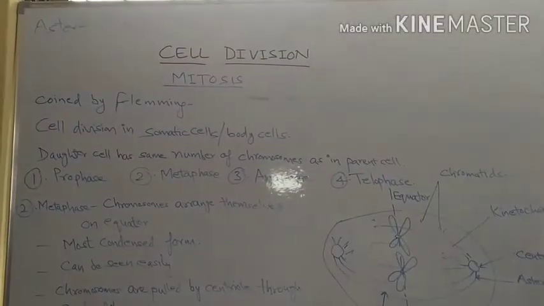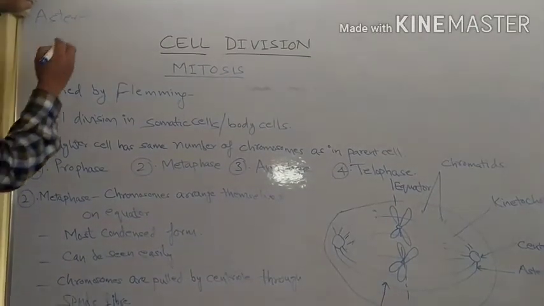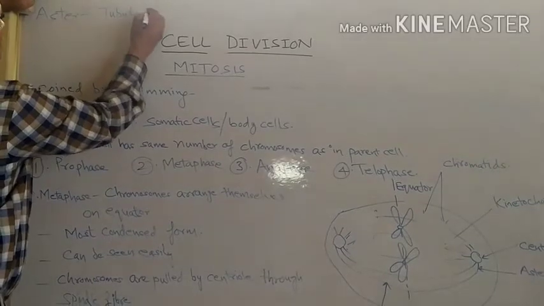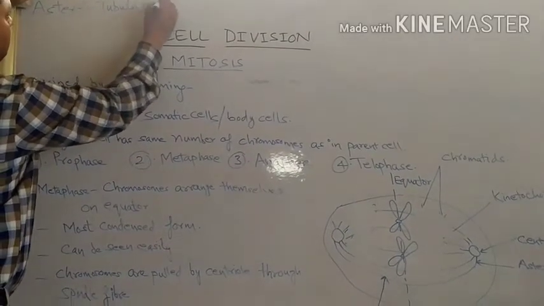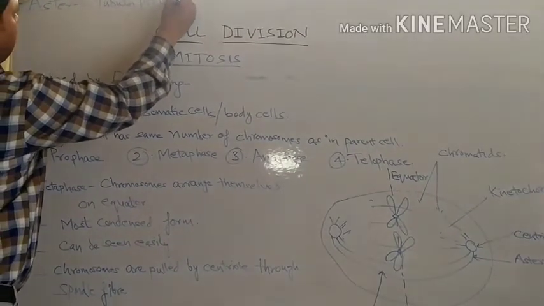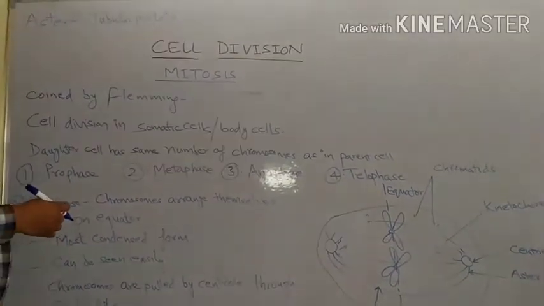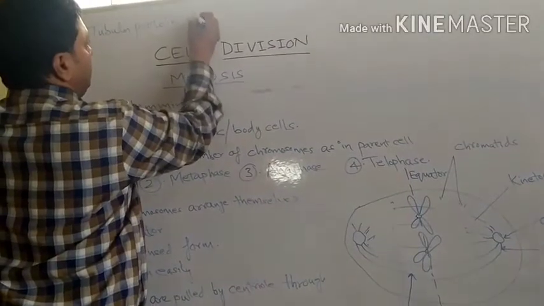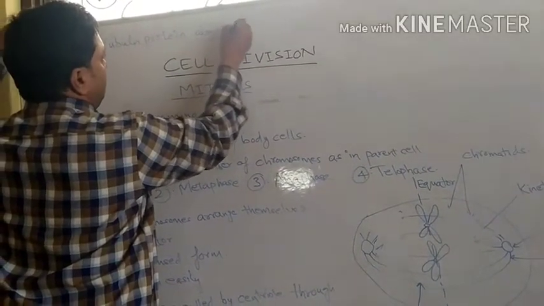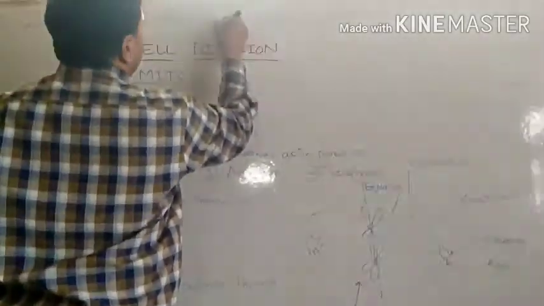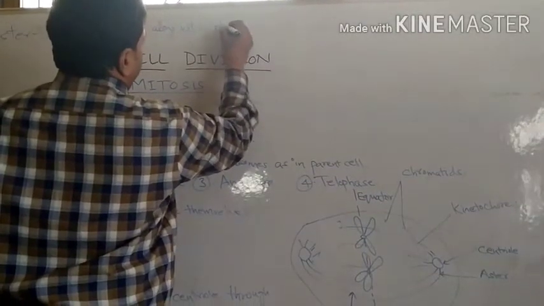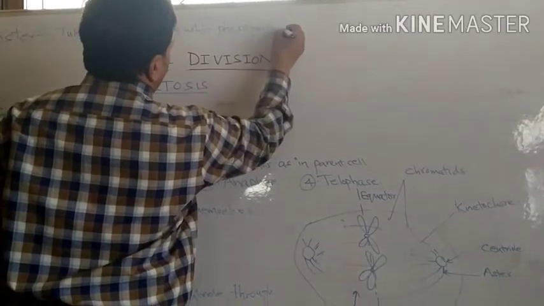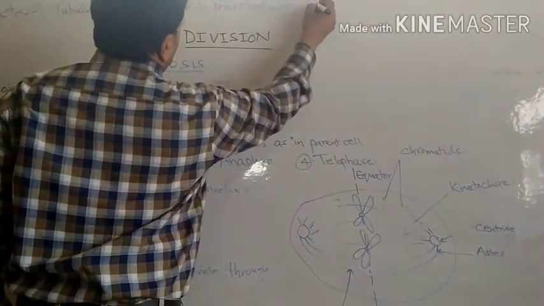See, aster is made up of tubulin protein, along with phosphodiester molecules.